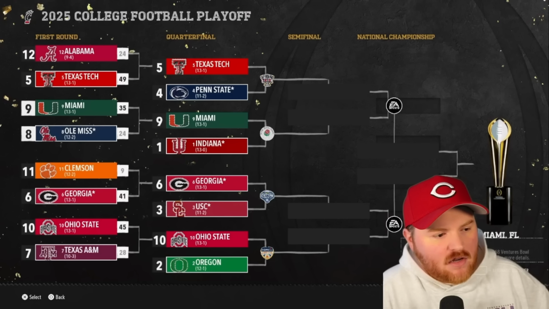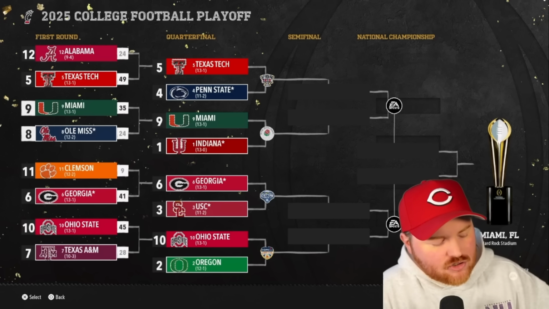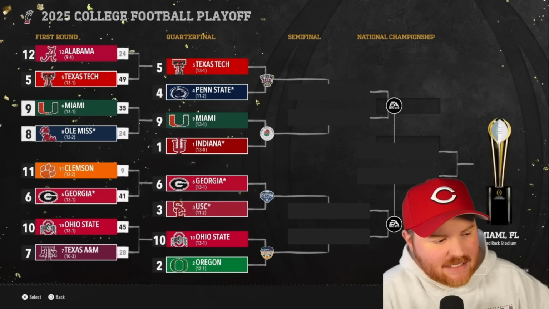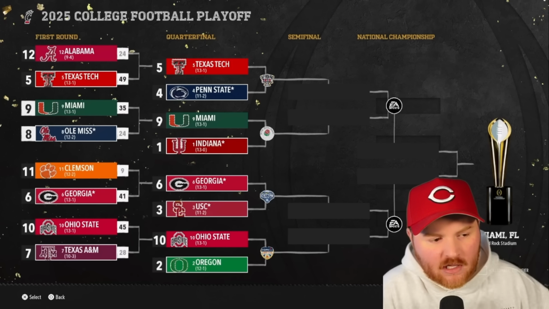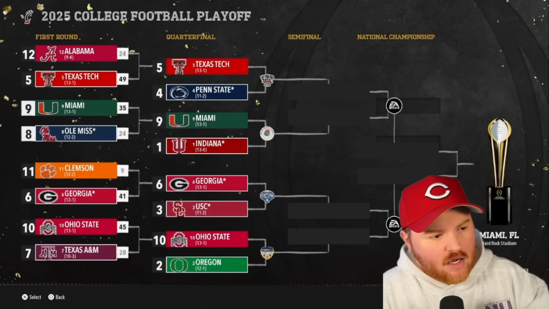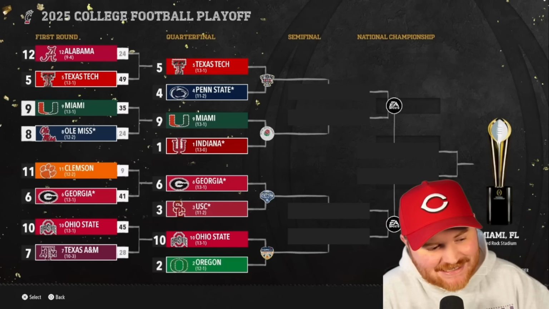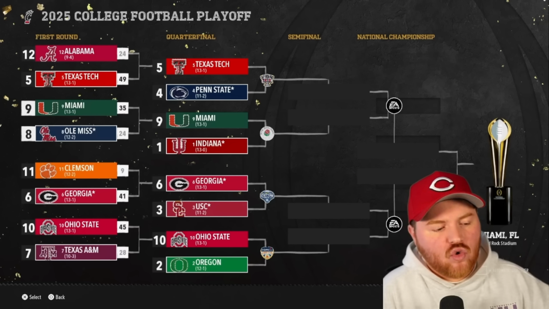All right, the first round. Texas Tech takes down Alabama. They'll take on Penn State in the Sugar Bowl. Miami gets past Ole Miss. They will take on Indiana in the Rose Bowl. Georgia gets past Clemson. They'll take on USC in the Cotton Bowl. They crush Clemson. And then Ohio State and Oregon will face off in the Orange Bowl in what should be a Rose Bowl matchup. So we have 1, 2, 3, 4, 5, 6 conferences make it to the quarterfinal.